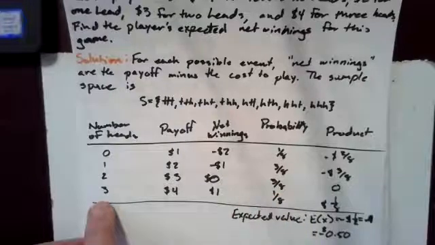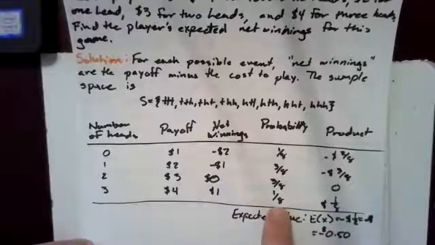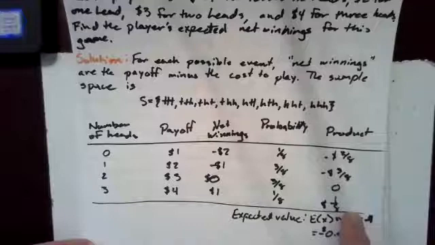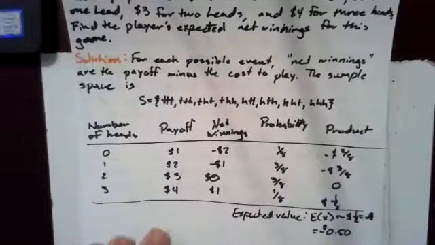Finally, if there are 3 heads, that can only happen once. They win $4, but that means they're really just getting $1 back on their original investment. So the probability is 1/8. They make $1 times 1/8 here. We add up all of these products and discover that the expected value for this game is negative 50 cents.